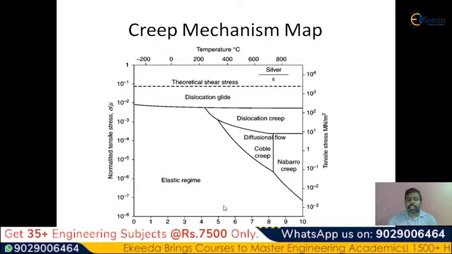This particular graph clearly shows at what temperature and at what tensile stress a particular mechanism will be observed. This information is important. If you observe the theoretical stresses, this is the line which shows at what stress the elastic region is observed, and at what temperature. What is the position of the dislocation creep? At this temperature the dislocation creep is going to be observed, then the Coble creep and the Nabarro-Herring creep. So it depends on this particular temperature information.